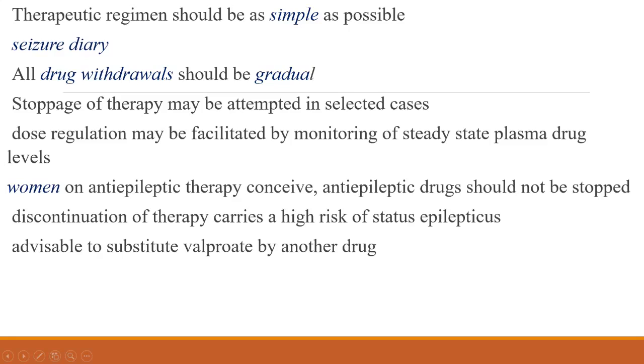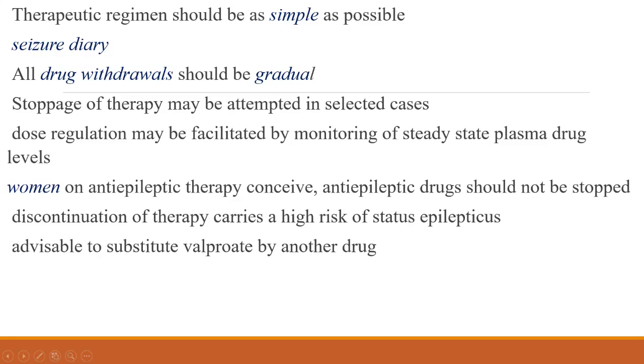Then suppose a pregnant woman on anti-epileptic therapy conceives. What should we do? We should not stop the anti-epileptic drugs, because if you discontinue them, there will be a higher risk of status epilepticus and the baby may die. That is number one.